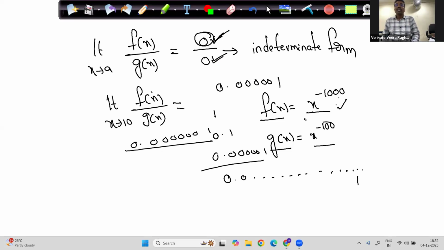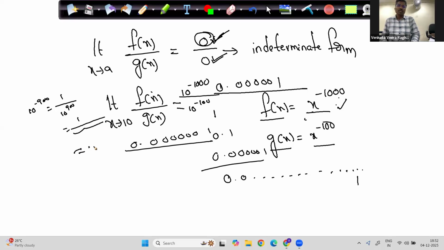Now see carefully. So this becomes 0.00001 or 10 power minus 1000. I'm not explaining any concept yet. I'm explaining the basics that are required for these limits. Slowly, I'll take you into the formulas and everything, and we'll do all the questions. Listen to me. This is 10 power minus 100. If I simplify this, I get 10 power minus 900, or 1 by 10 power 900, 1 by a very big number. So this answer is close to 0.